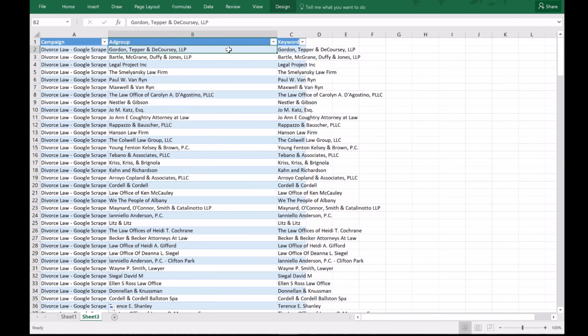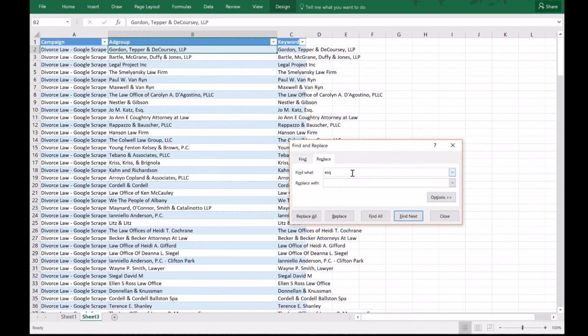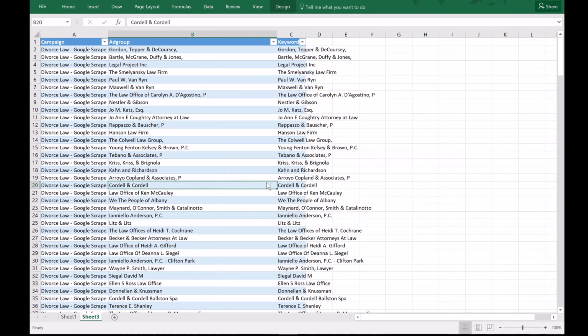Okay, so now what we want to do is we need to remove all of these commas and all of these LLPs. Okay, so first thing we'll do is Control F and replace anything that has LLP. Okay, and then LLC. Actually, let's do a Control Z to undo those because some of these actually have PLLC, PLLP.